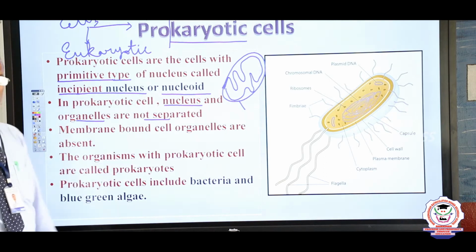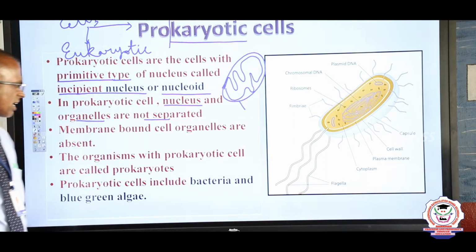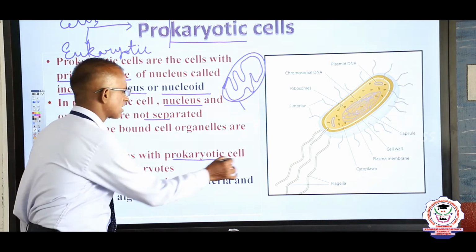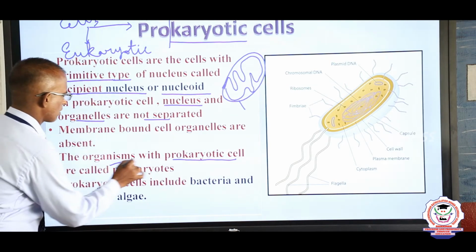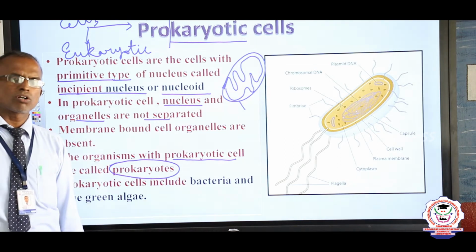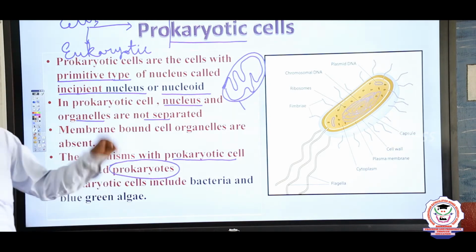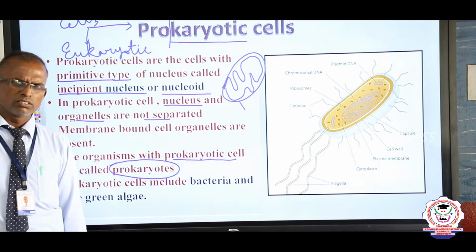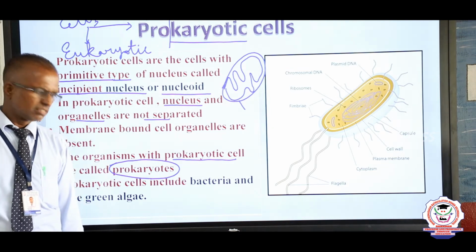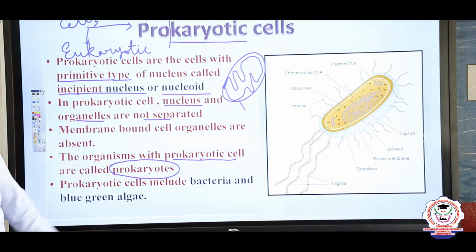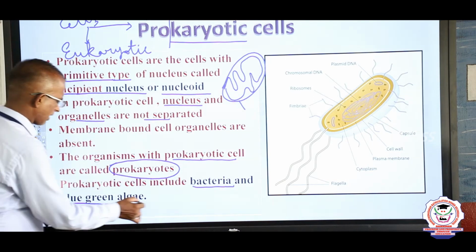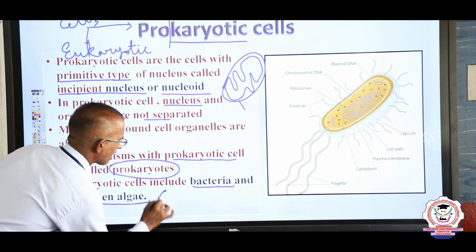In this case, the organisms with prokaryotic cells are called prokaryotes. What are examples of prokaryotes? Do you know? Kaushik Shankar, we learned it already in the previous year. Now, examples: yes, bacteria, and blue-green algae, also called cyanobacteria.